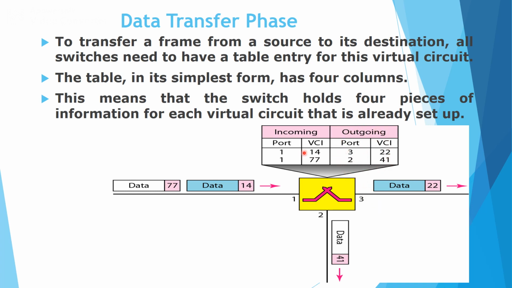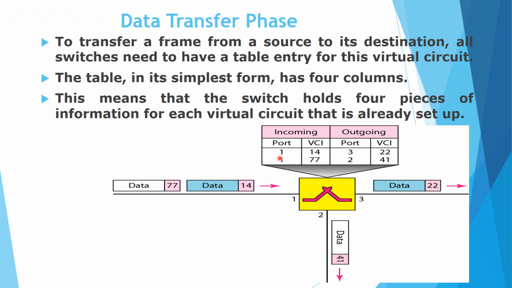Here we can observe that the data with VCI 14 is forwarded through port 3, that is the output port, but the VCI value is changed, so now the new VCI value is 22.